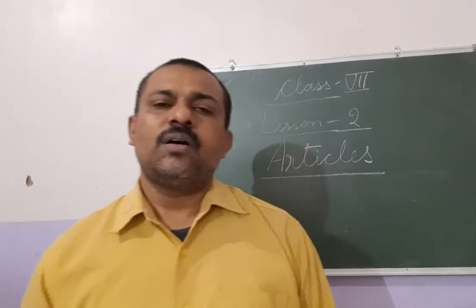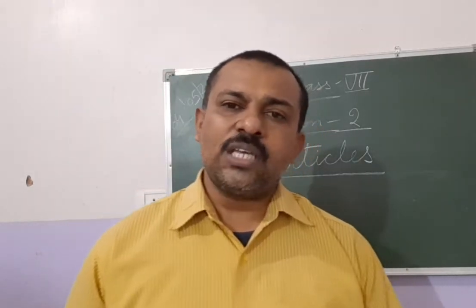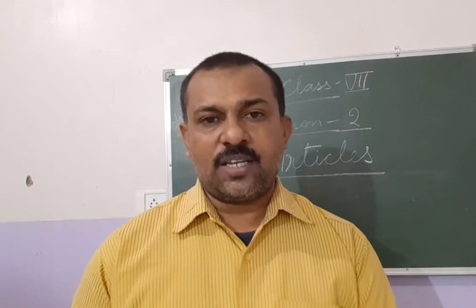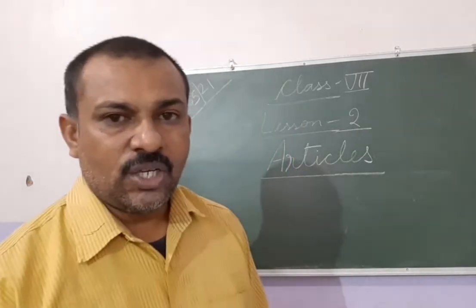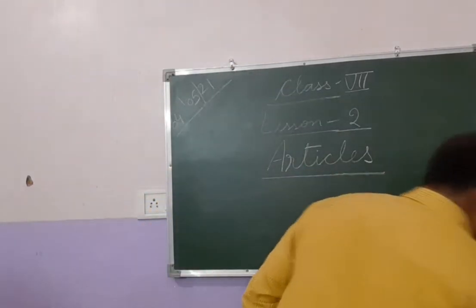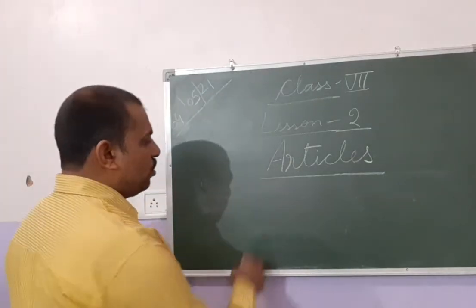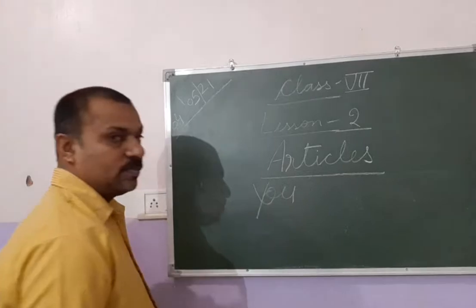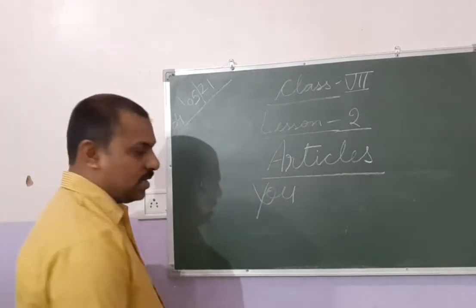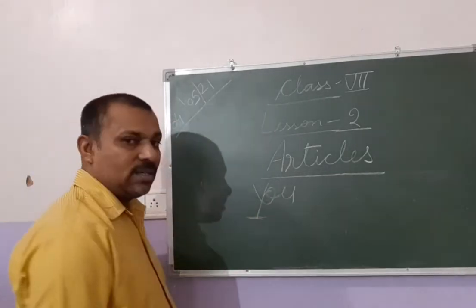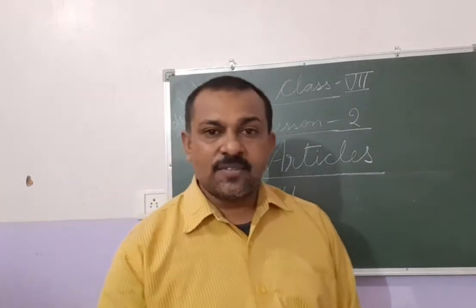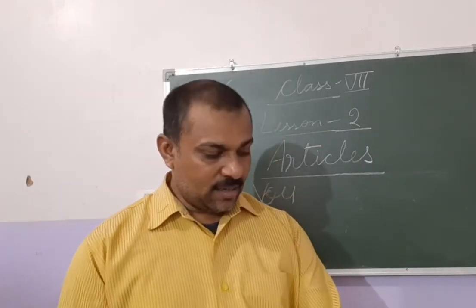Take university. When we say U, it is Y-O-U. Y is a consonant. That's why university is used with a, not an.